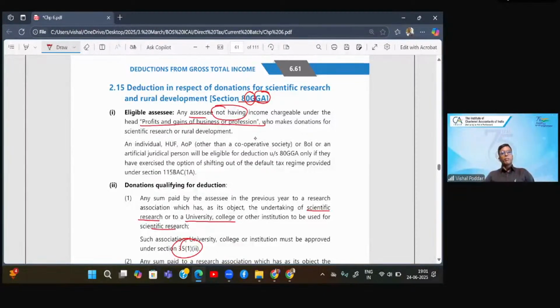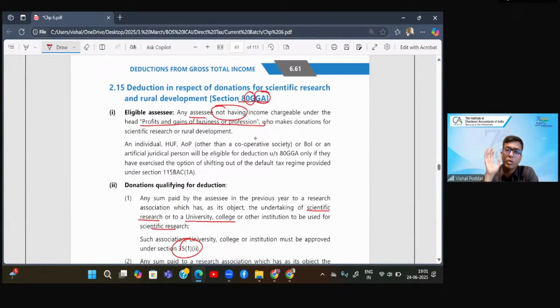Because if you are already having PGBP income, I would have already given you this deduction under the head PGBP itself. Same like the previous one, where you are getting HRA, you are taking the deduction under the salary head in the HRA category itself. I will not give you the above deduction. Similarly, if you are having PGBP income, you can take the deductions over there itself. Hence, we will not give you over here. In other words, this deduction is given to people who are not in business.